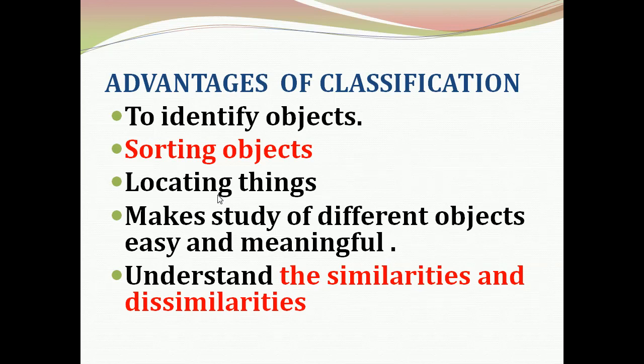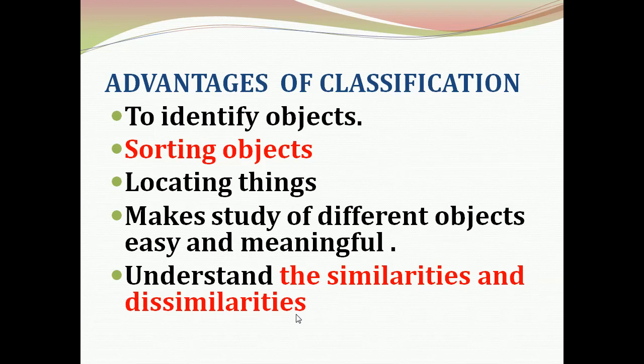Classification also makes study of different objects easy and meaningful. When we classify objects, we can easily understand the particular object. Not only that, classification helps to understand similarities and dissimilarities. When we classify objects into groups, we can easily understand the differences and the similarities between them.